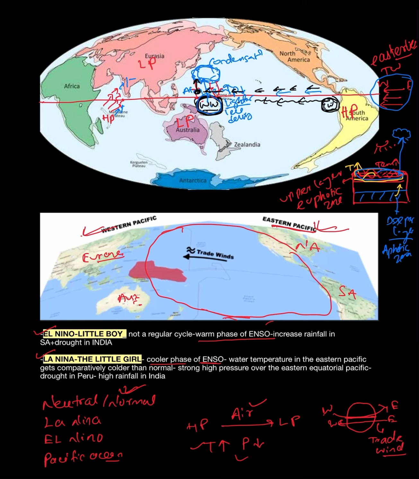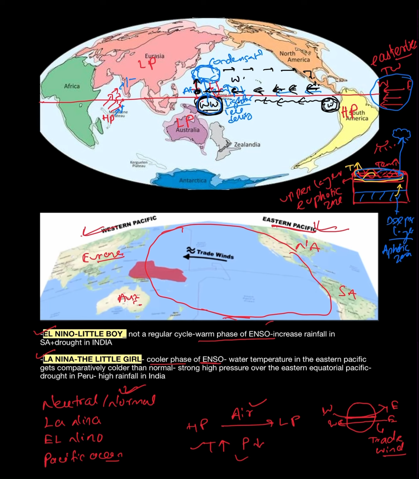So the air movement just over the ocean surface will be from east to west direction. But in the higher region, above the Pacific Ocean surface, the movement will be from west to east direction, so that a complete cycle will be formed.